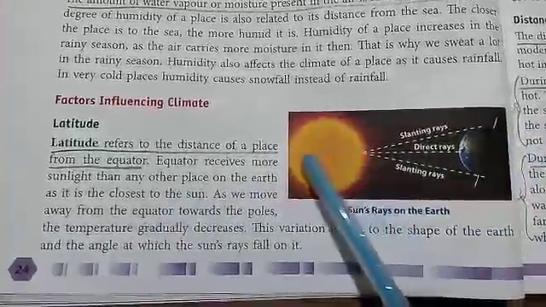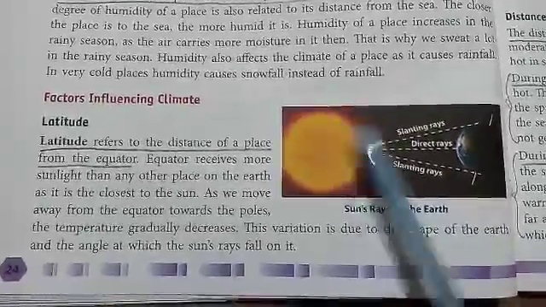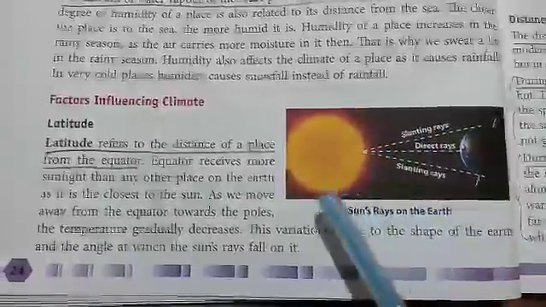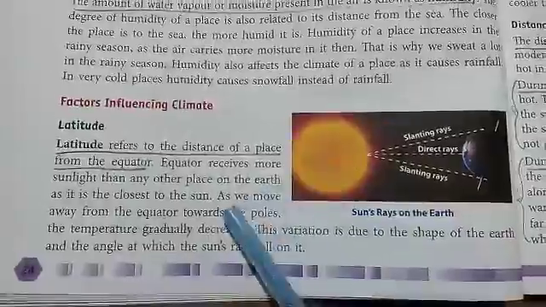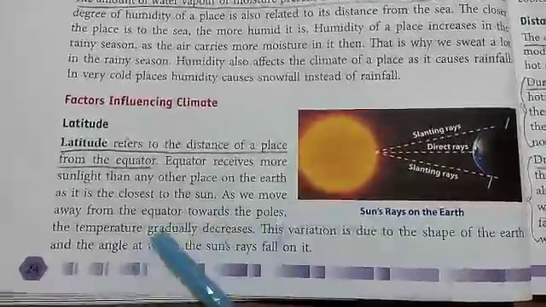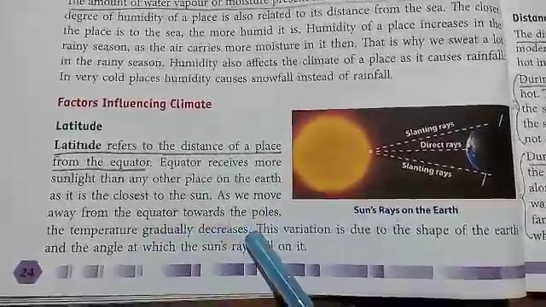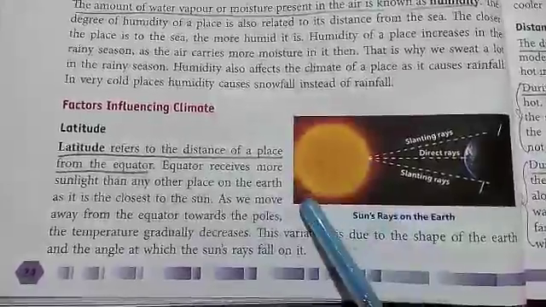From the picture you can see, if you consider this is the equator, you are getting the direct sun rays, whereas the other parts are getting the slanting sun rays. So here we get more sunlight. As we move away from the equator towards the pole, the temperature gradually decreases. Due to the slanting rays, the temperature gets reduced.